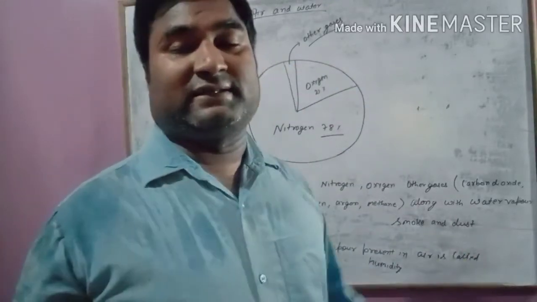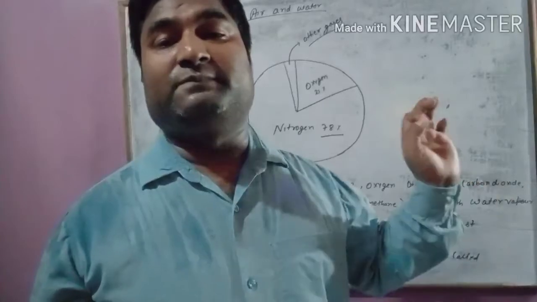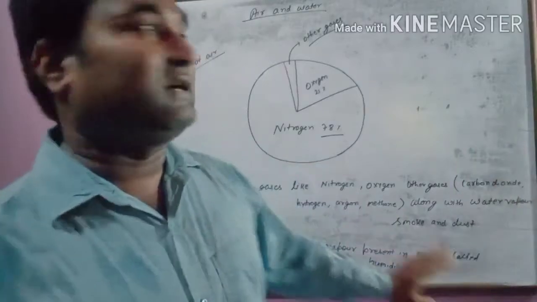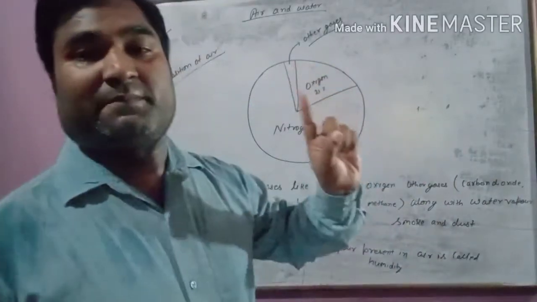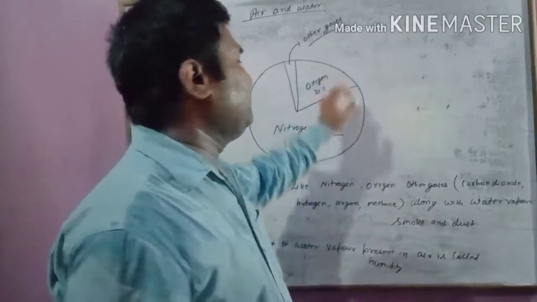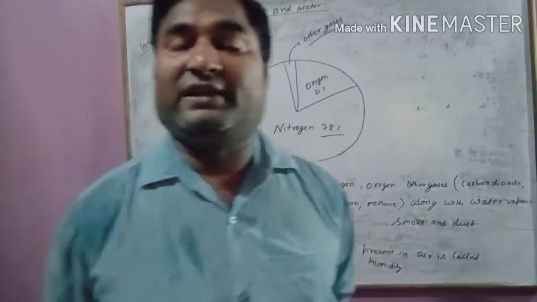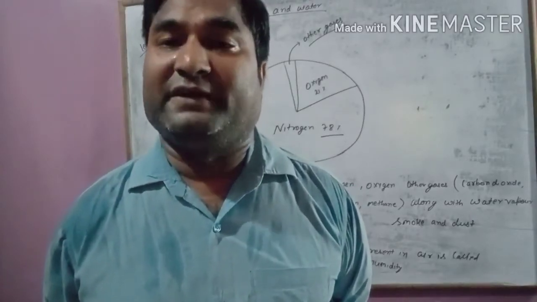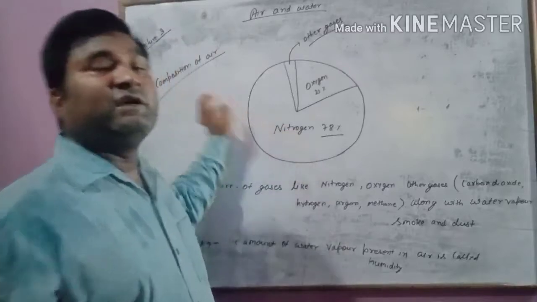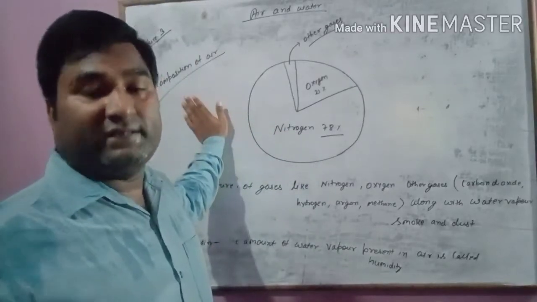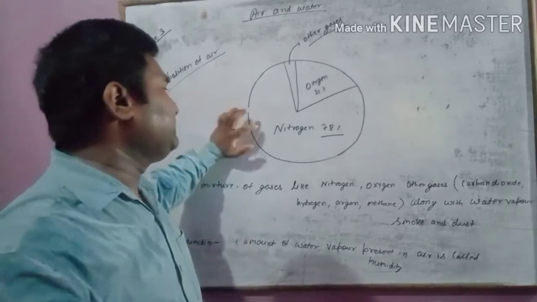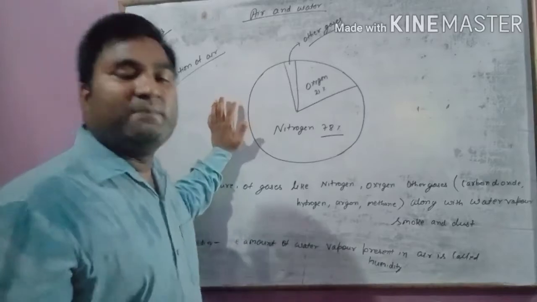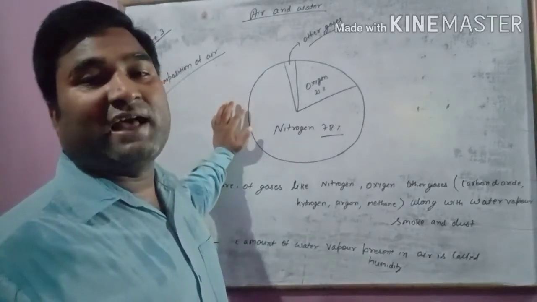All the other gases, carbon dioxide, hydrogen, helium, argon, come under these other gases, that is 1%. Oxygen, we know why we need it. Oxygen is required for breathing. All living organisms require oxygen for respiration. Nitrogen is not used directly. Actually, it is used for making fertilizer. Nowadays we use nitrogen to make fertilizer, but we cannot use nitrogen directly.